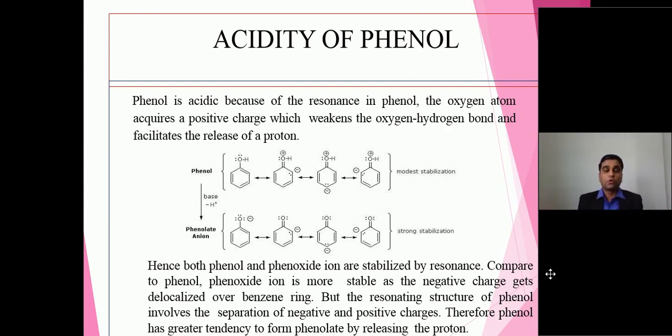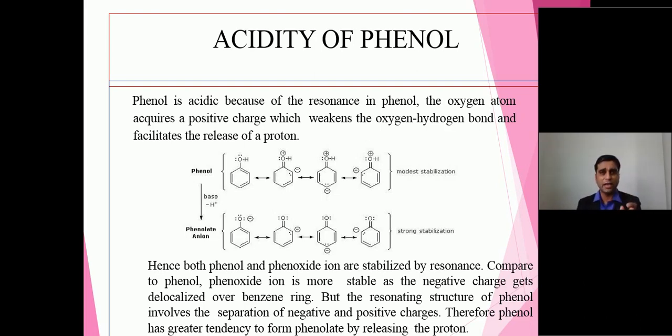So molecules always involve stability. Here the conjugate base phenolate ions are more stable because both the structures involve resonance. But why is it more stable? Because that negative charge is delocalized in the aromatic ring system and hence it is more stable. Now you just focus on those resonating structures.